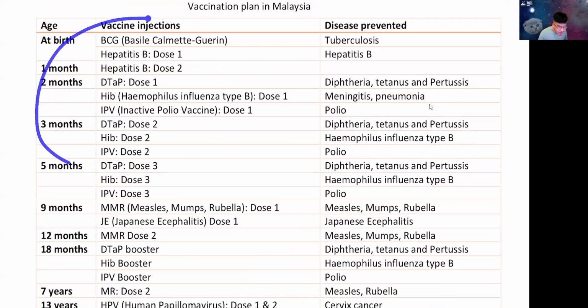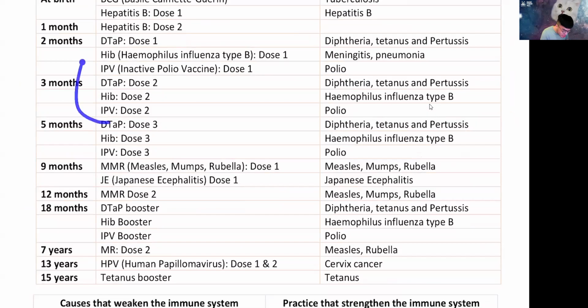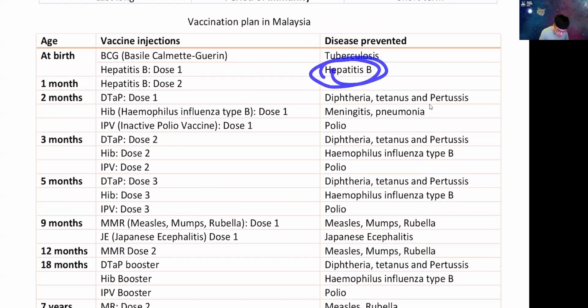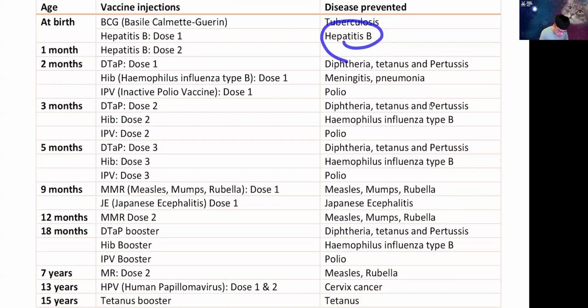Okay, this is our vaccination plan in Malaysia. Unless your parents choose to be, I'm sorry to say this, idiots and not vaccinate you. I don't think there are parents like that. But you are already vaccinated since childhood. You see, so many types of vaccination you have here. But look at this hepatitis B. You got your first dose, and I think that's the only dose.